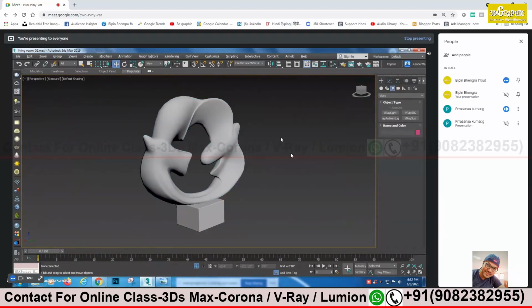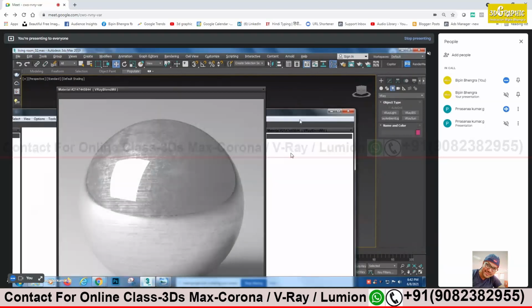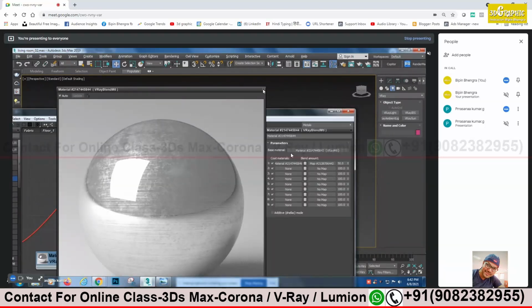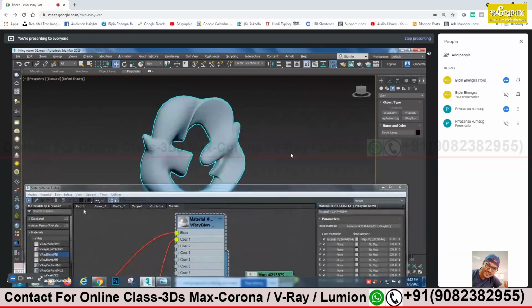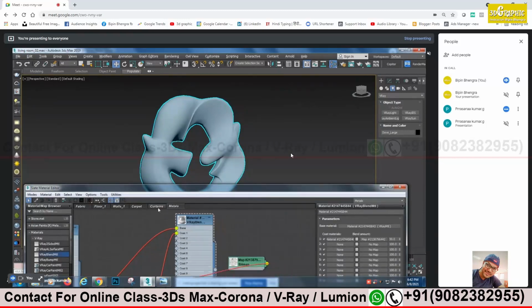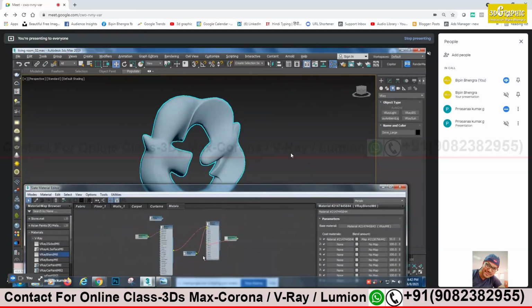Now I'll try to do metal for this, with the scratches. I think I can apply the same material that I have done. Yes, apply the same, along with this blend and this one also. Lighting is not there, no? Okay. Anyway, we can see the preview that we have already seen. Just apply and see.